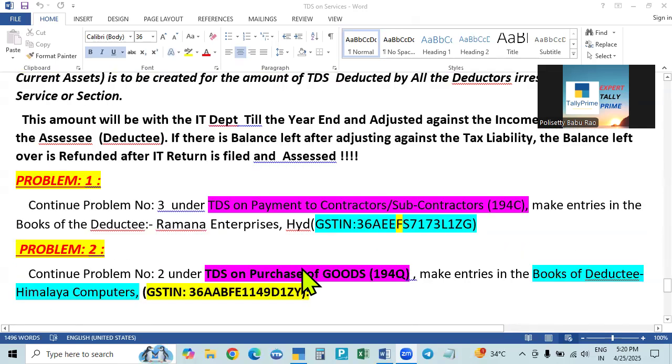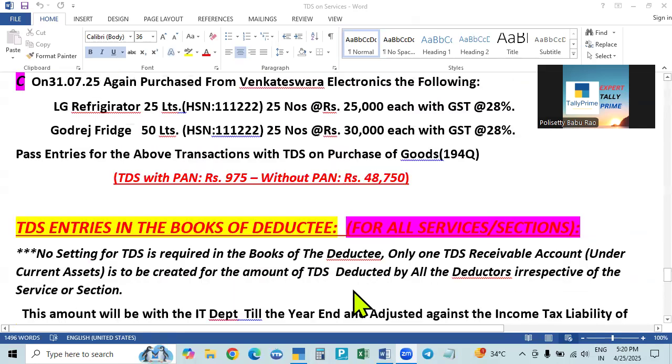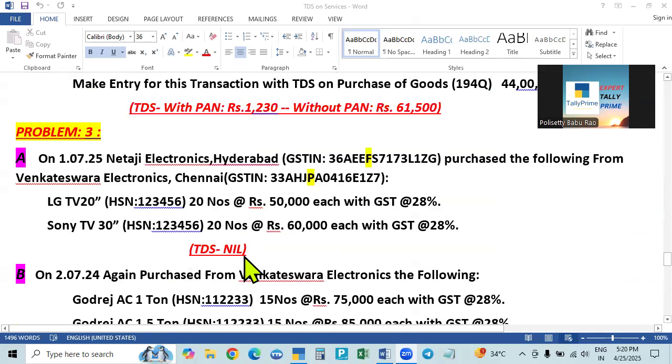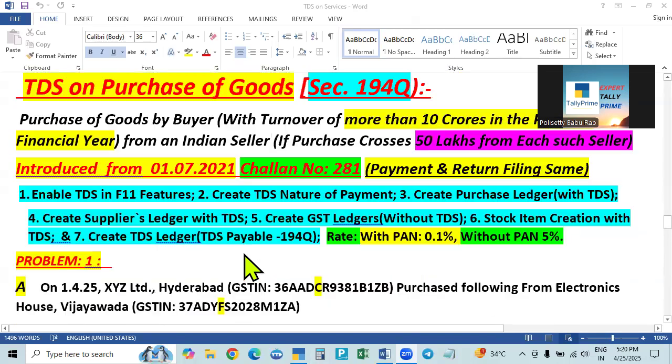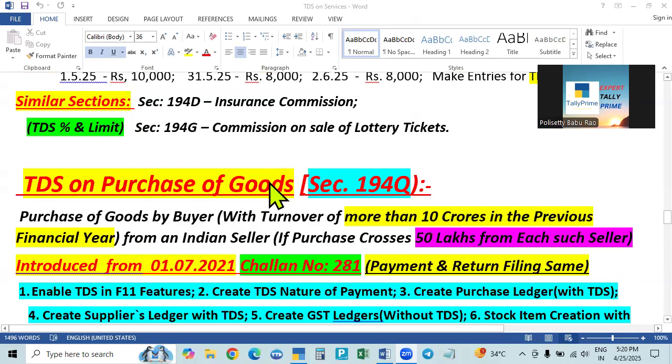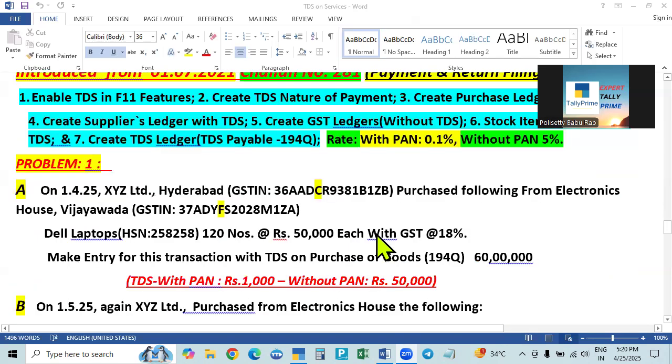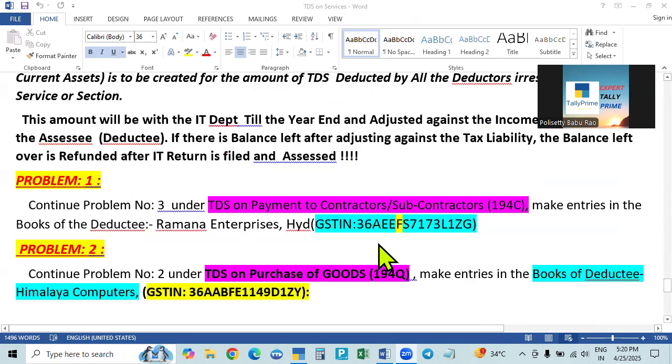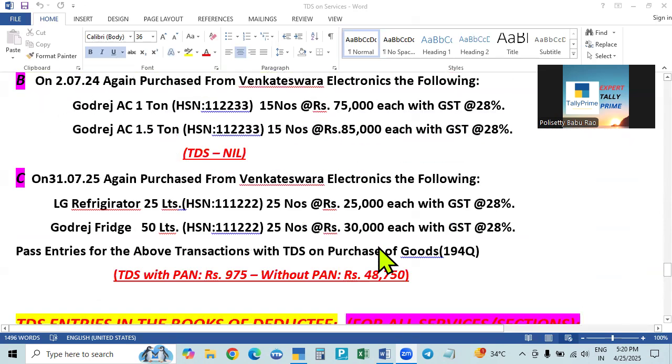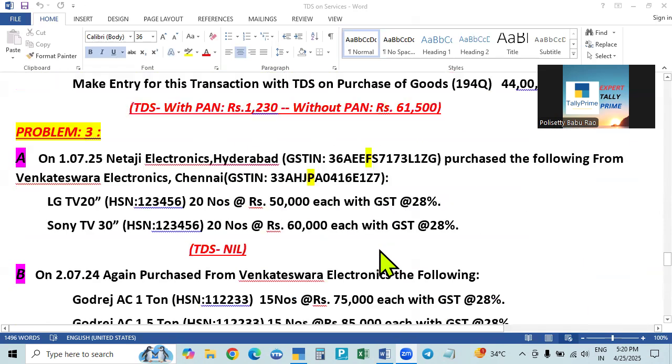Now we will take the books of the deductee. In the case of service, the service provider is the deductee. In the case of goods, the seller of the goods is the deductee, because on purchase of goods the buyer is deducting, which means the seller will be the deductee. So we will take one problem in services, and one problem in goods.